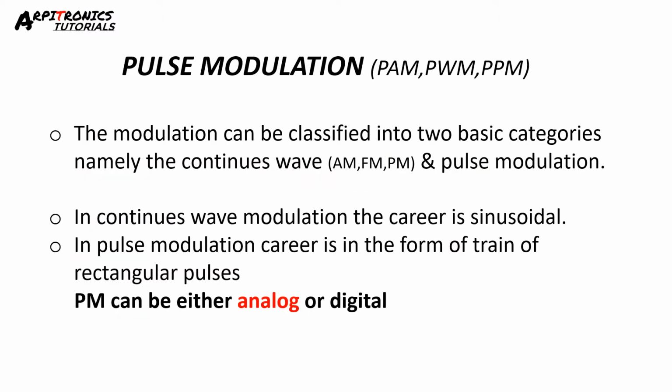Now, pulse modulation. Modulation is classified into two basic categories, namely continuous wave modulation and pulse modulation. In continuous wave modulation, the carrier is sinusoidal in nature. Examples are AM, FM and phase modulation. In pulse modulation, the carrier is in the form of a train of rectangular pulses. Pulse modulation can be either analog or digital.